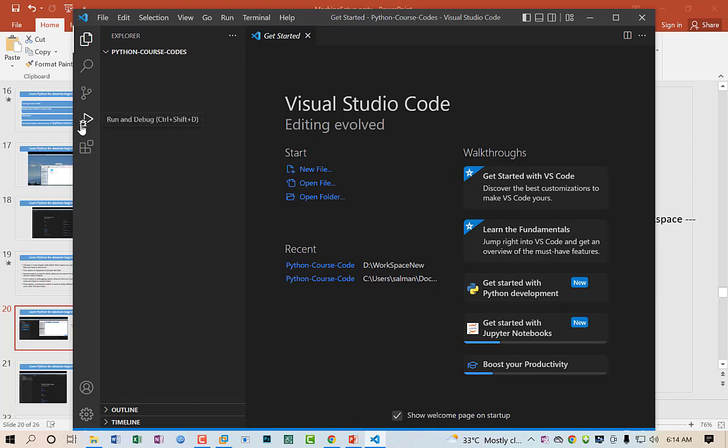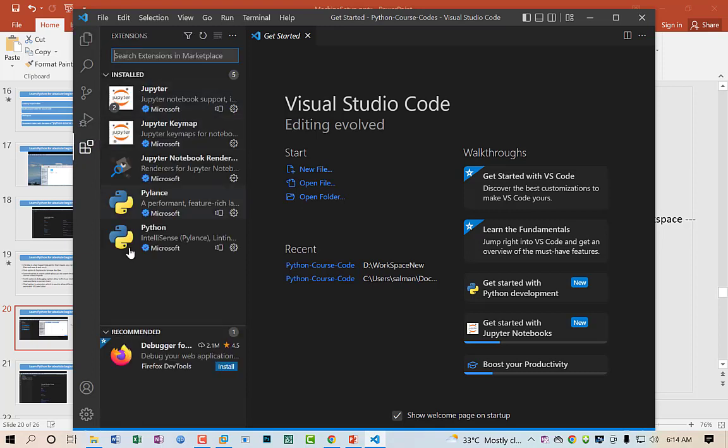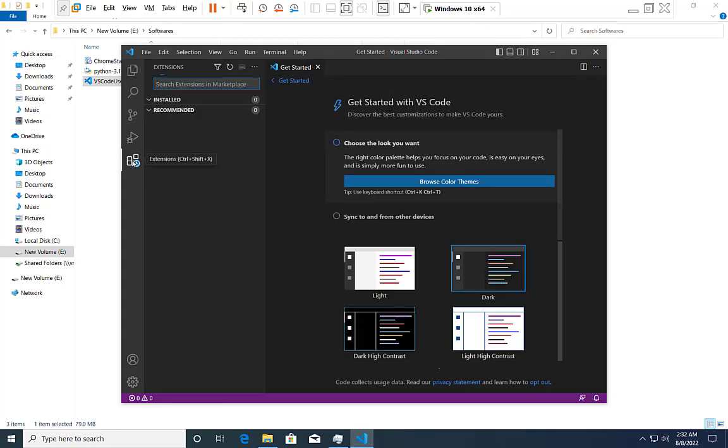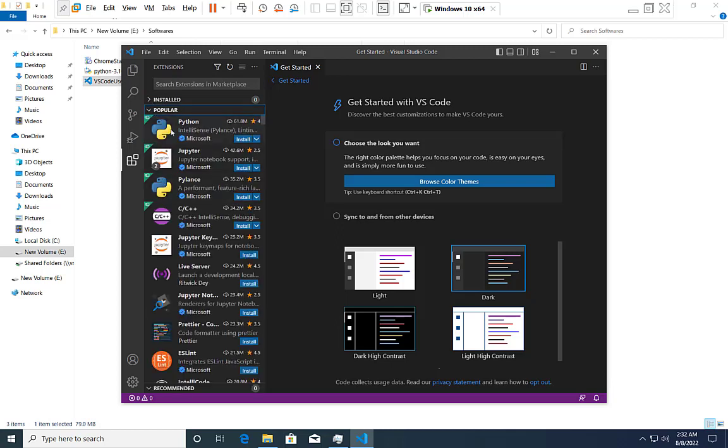If you don't understand the working at this time, don't worry. And the final option is extensions, where you can add any extension for your programming language. So I will show you. This is my virtual machine. As you can see, if I click on extensions, it will show you all the recommended and popular extensions. There is this extension, and you can see there is an option called install.